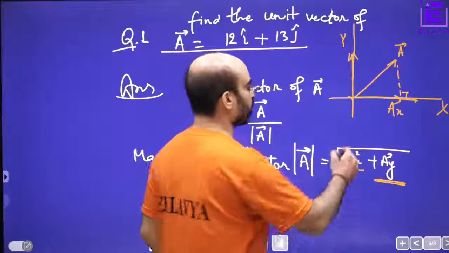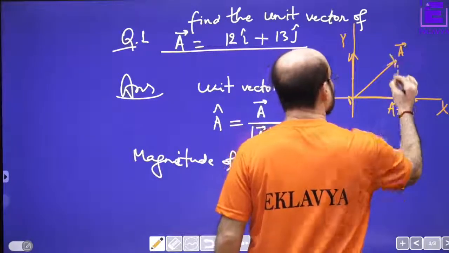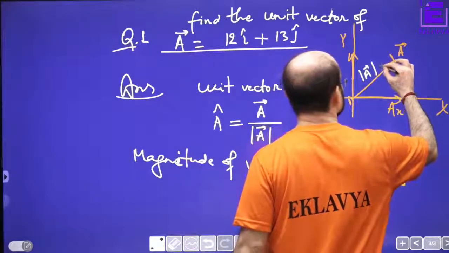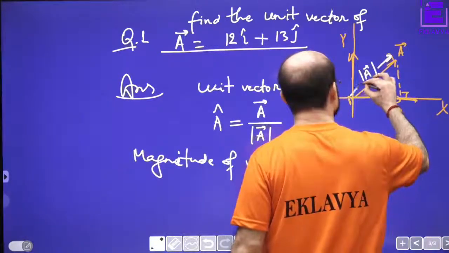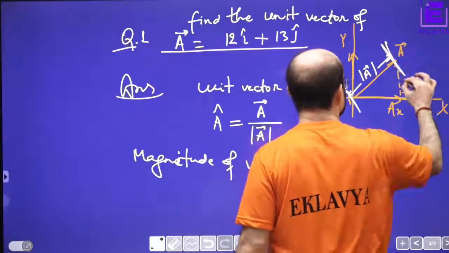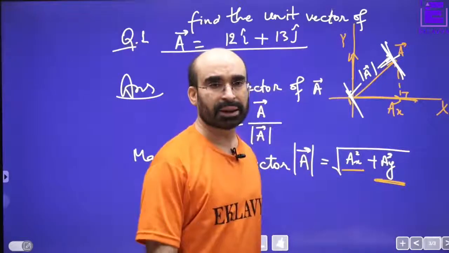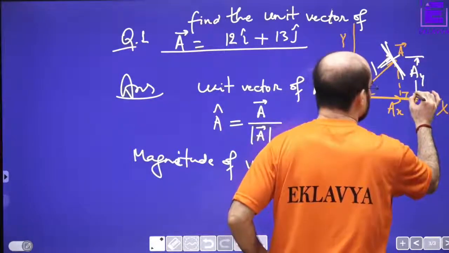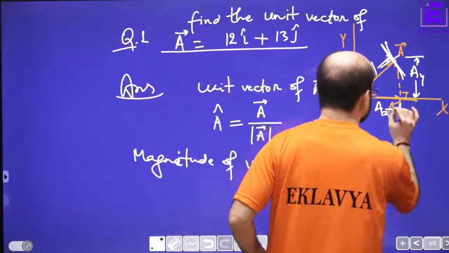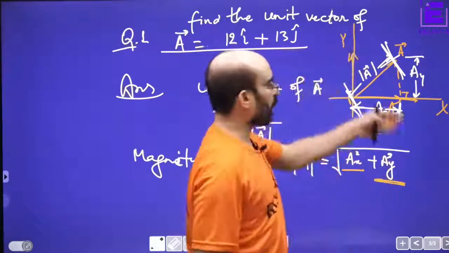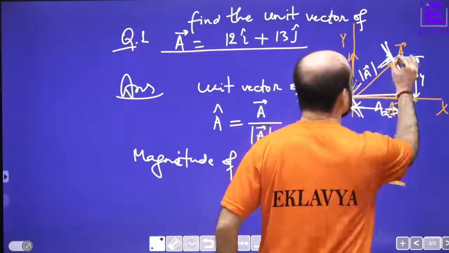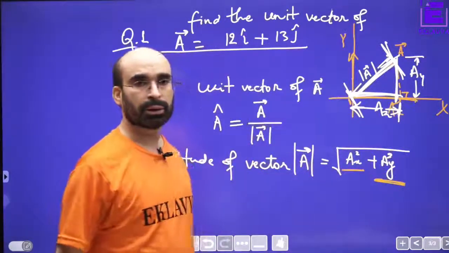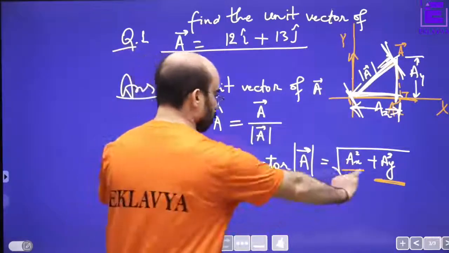So if we need to find this result, this would be the magnitude, right? From here to here. What is the distance? How would you get it? It is very simple. This is AY here, and this is AX here. Pythagoras theorem. If we have to find this one, this will be AY square plus AX square. That is what we are doing. So we found the magnitude.